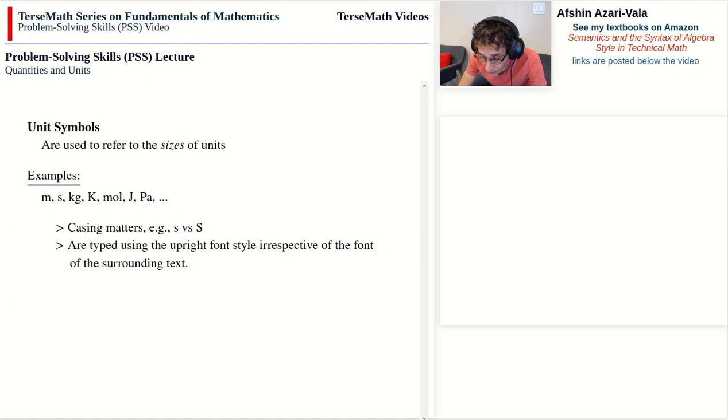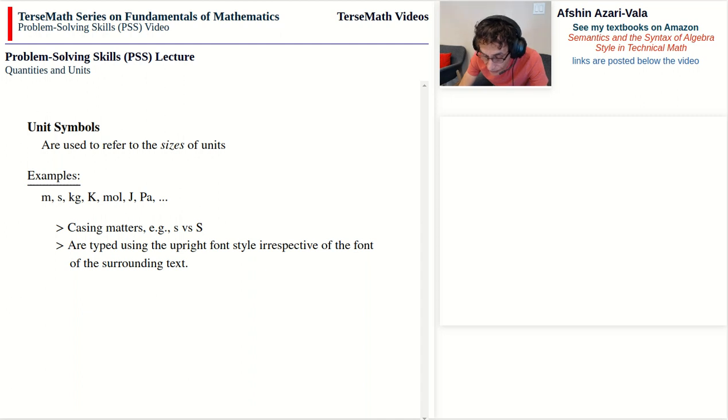These unit symbols are typed using the upright font style, and it doesn't matter what the font of the surrounding text is. They should always be written using upright font. This allows me to differentiate between the value of mass and the size of the meter.